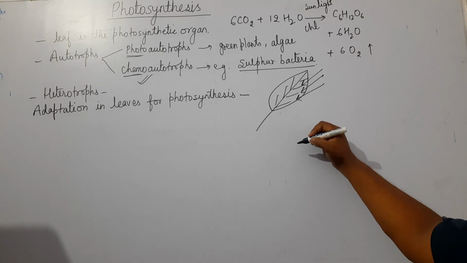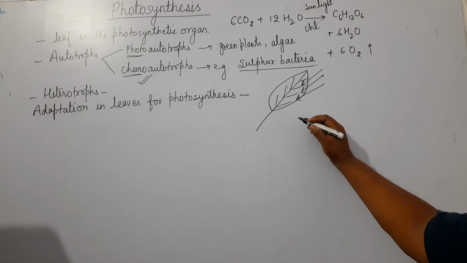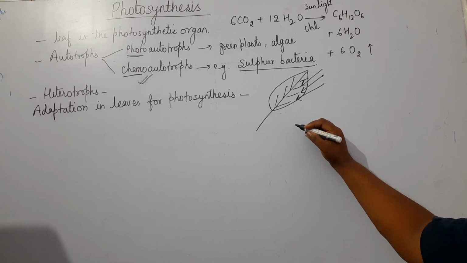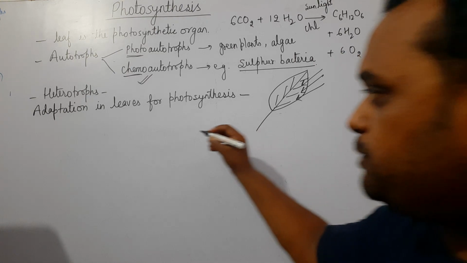So suppose their thickness reduces the distance over which diffusion of carbon dioxide has to take place. So we can mention here the first point,